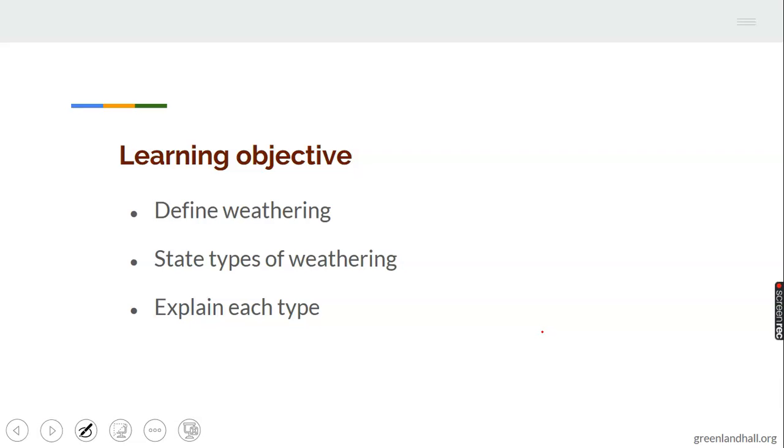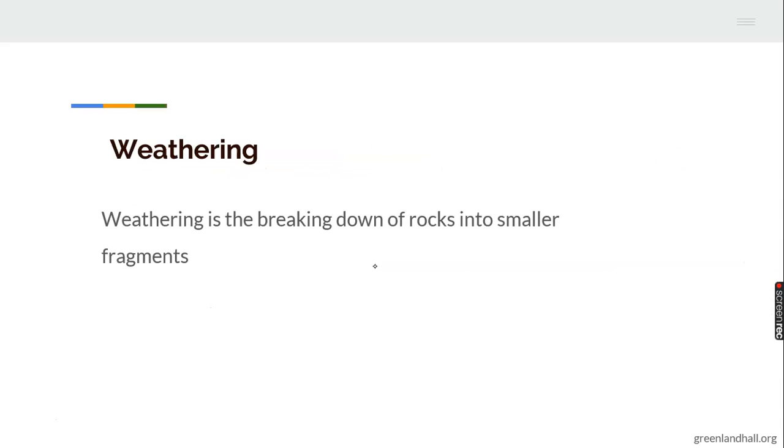Today's topic objectives are: 1. Define weathering. 2. State types of weathering. 3. Explain each type. Let's quickly take up the topic weathering. Remember we treated soil formation last week and we said soil is formed from the processes of weathering of parent materials. And today we are looking into weathering properly.